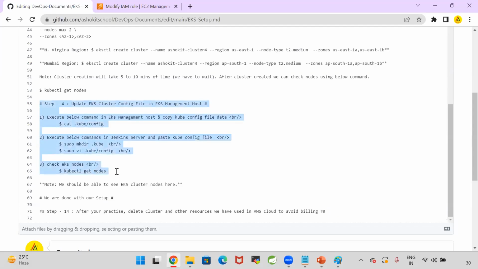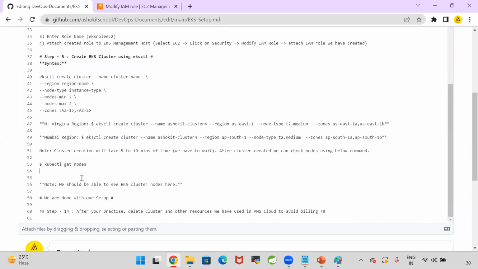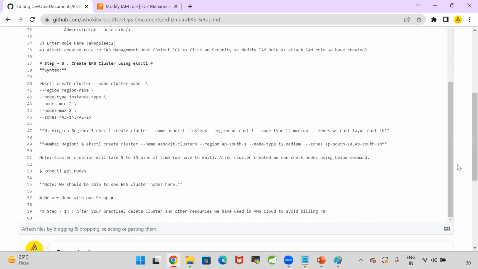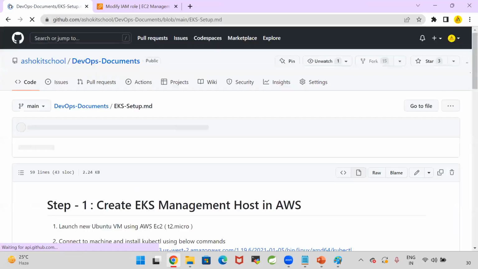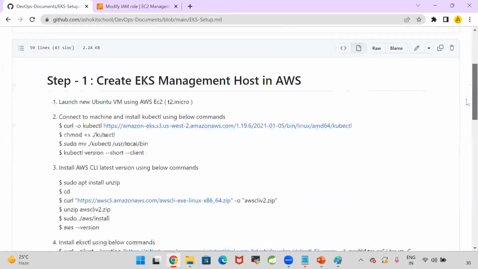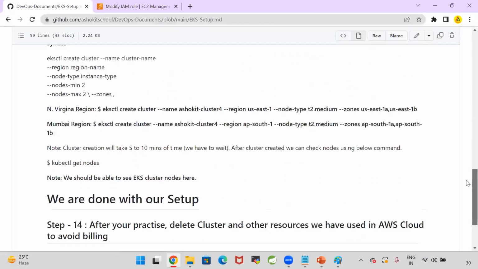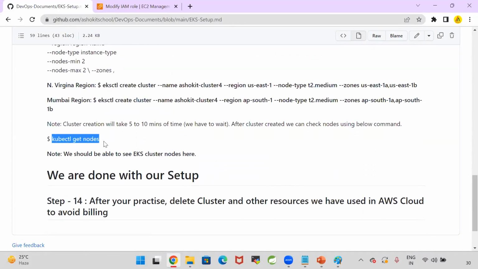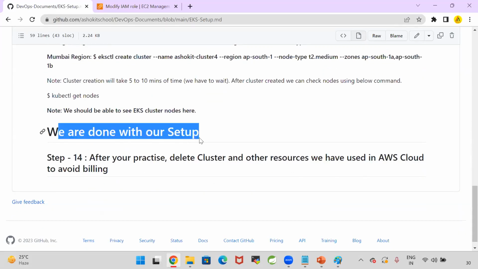Yeah, you remove this, guys. I will explain how to set up this kubeconfig file data. How can we set it up? Up to this, I'm removing this. Step 1, management host. Step 2, IAM role. Step 3, creating the cluster. And check kubectl get nodes. Are we able to get the cluster or not? With this, we are done with our setup.